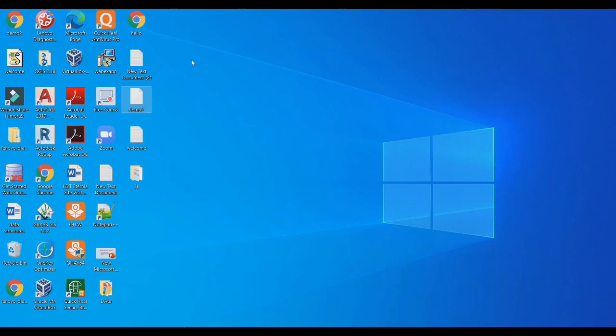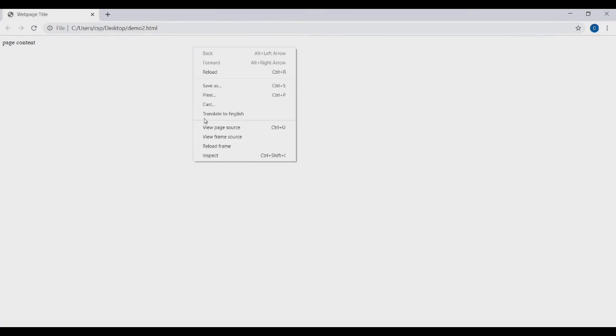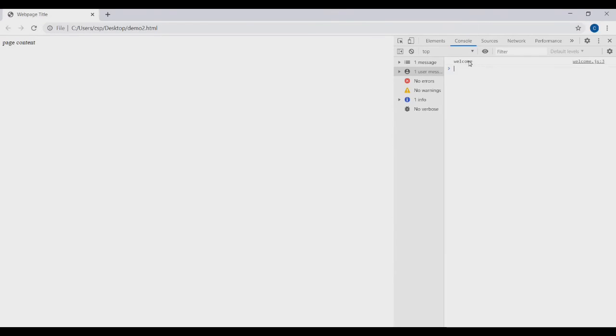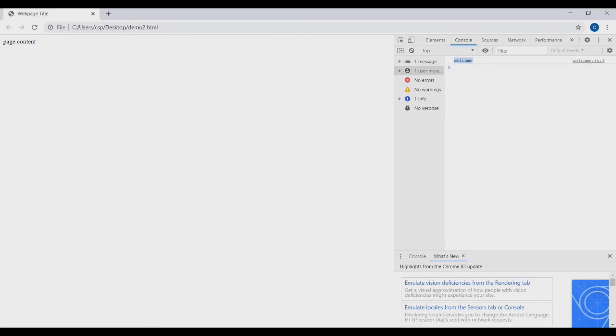Close it. And now you can see this is your HTML file, right? So just open this file. Okay, so here you can see the page content. Now again right click on it, inspect, and go to console. So you can see your JavaScript. You can see now this is running from the JavaScript file. Okay, so this is how JavaScript runs on a browser.